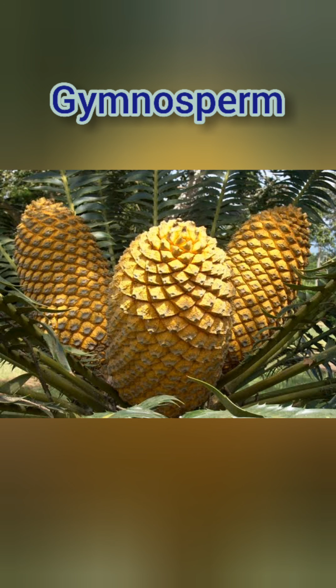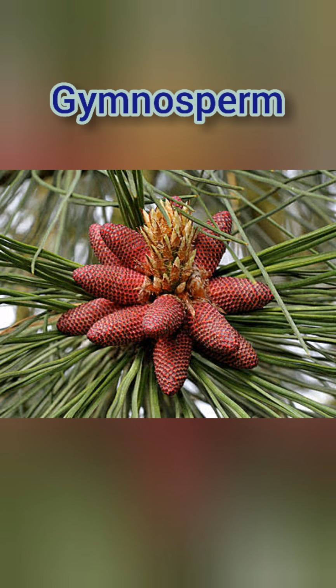Division Spermatophyta. They are also referred to as the seed-bearing plants. The general characteristics are: the sporophyte is the dominant generation, while the gametophyte is greatly reduced. The sporophyte produces two different types of spores, known as heterospores.